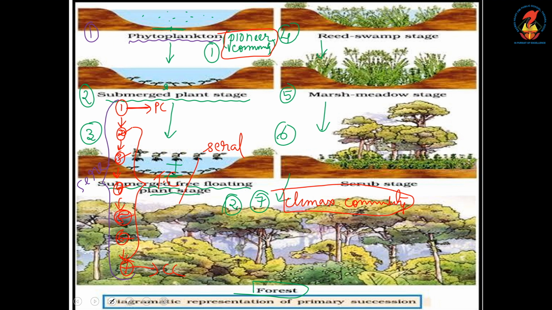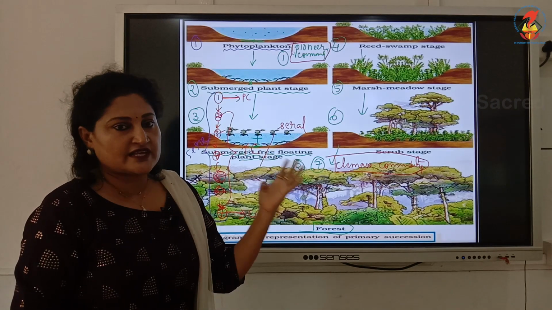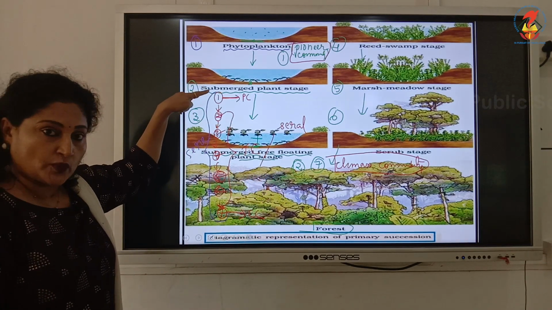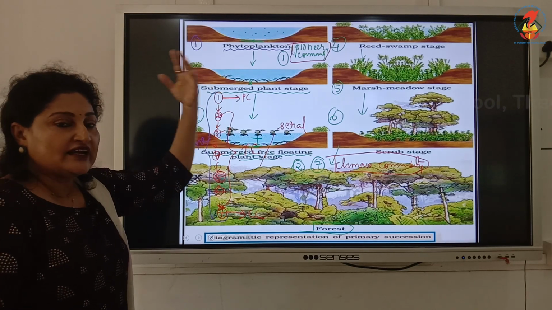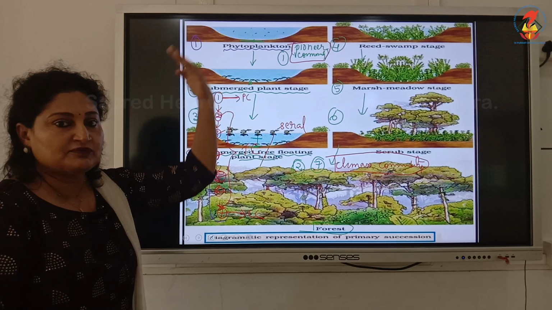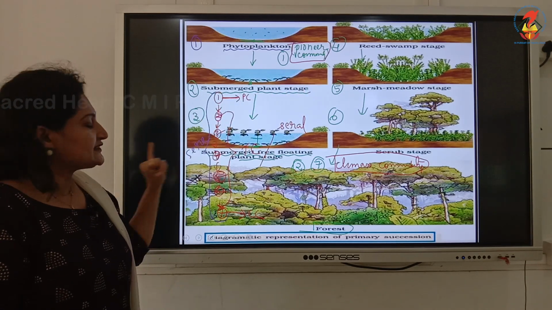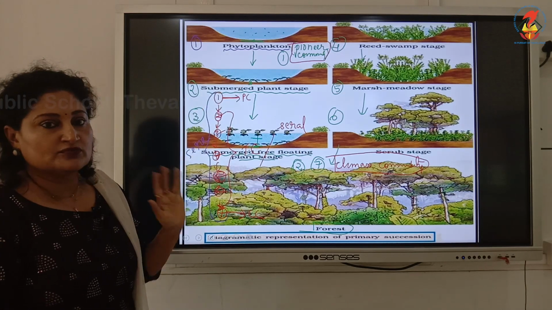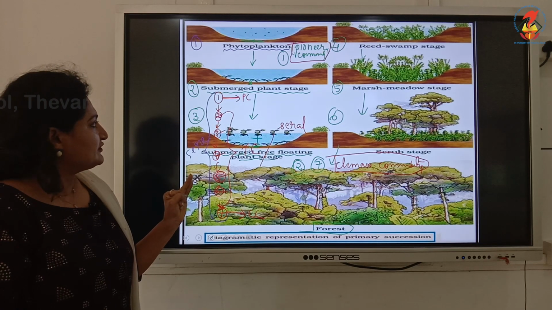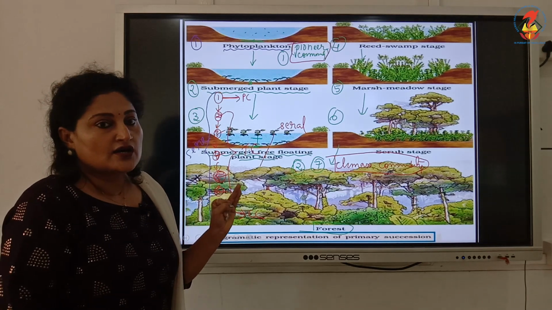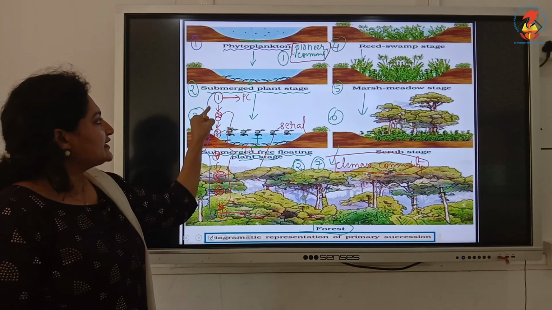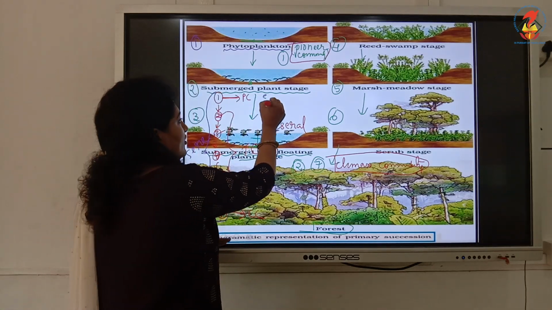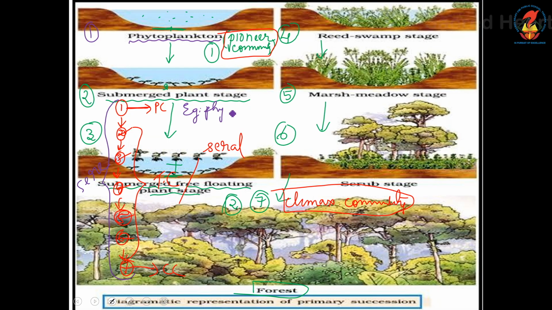S-E-R-E, sere. So I have explained 4 terms which were there in the first slide. So definition, what is a sere? The entire sequence of communities invading an area from start to the end, that is from the pioneer to the climax, is known as sere. The entire sequence, 1, 2, 3, 4, 5, 6, 7, all 7 stages forms the sere. Second definition, what is pioneer community? The first community of species invading an area is called pioneer community. Here in the case of pond, which was the first species or which was the pioneer species, it is the phytoplankton.